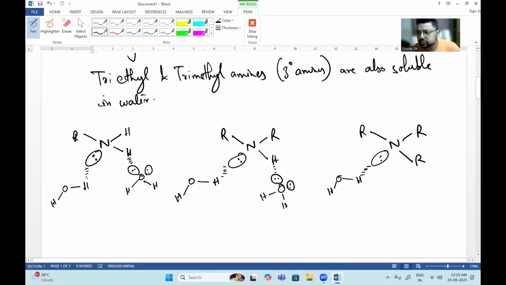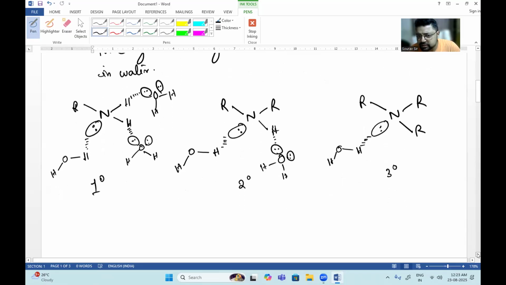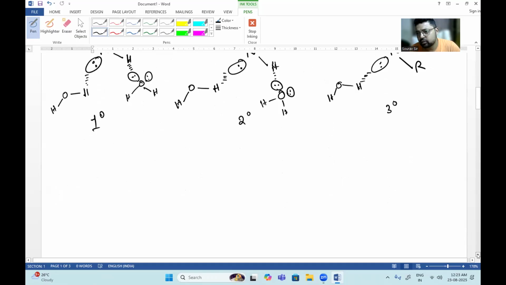But here, no such hydrogen bonding will take place. So we can see in 1 degree amine, we have 3 hydrogen bonds. In 2 degree amines, you have 2 hydrogen bonds. And in 3 degree amines, you have only 1 hydrogen bond. So this affects the basicity of amines inside water.